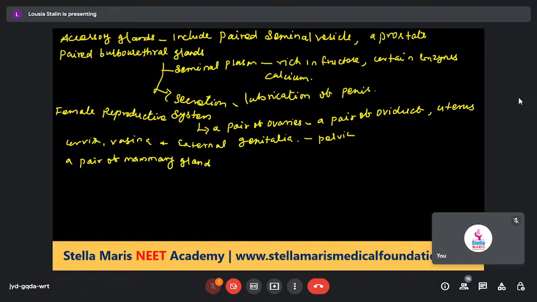A pair of mammary glands is integrated structurally and functionally to support the process of ovulation.